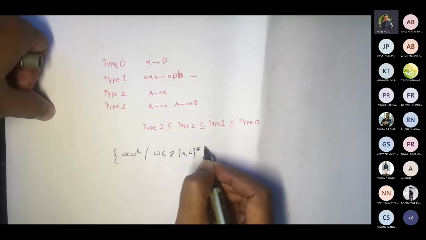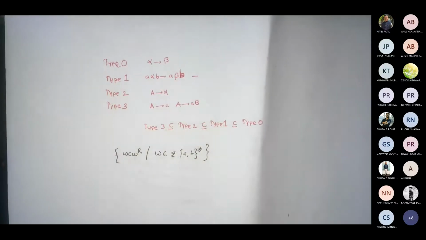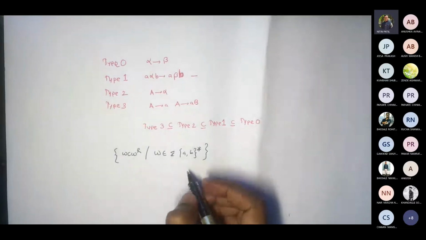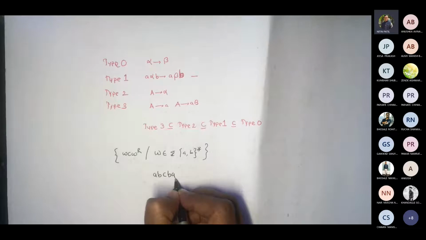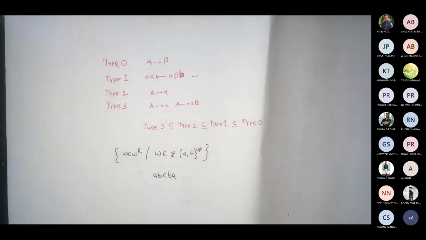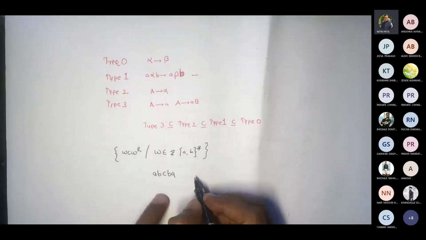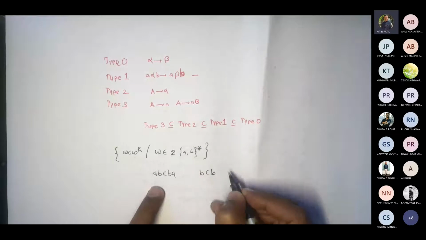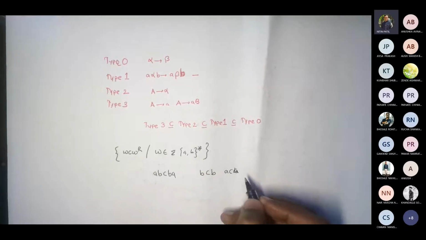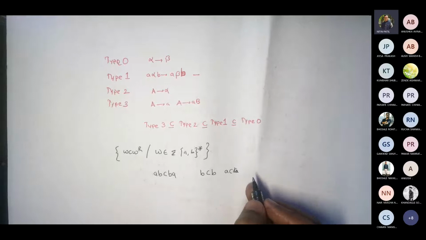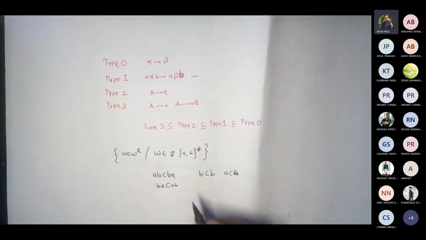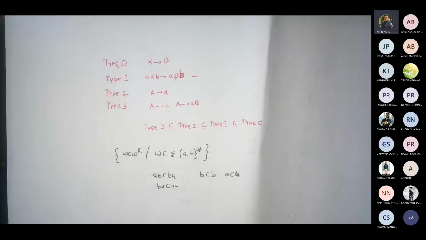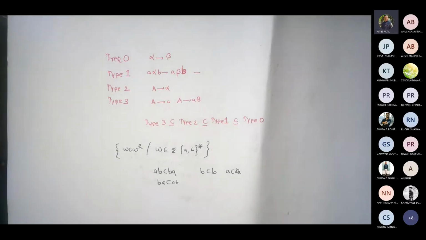So it could be any possible combination of A and B. Now, if my language is like, say, ABCBA. Similarly, if I go with BCB, ACA, correct? Because we want that to be reverse. So BACAB.